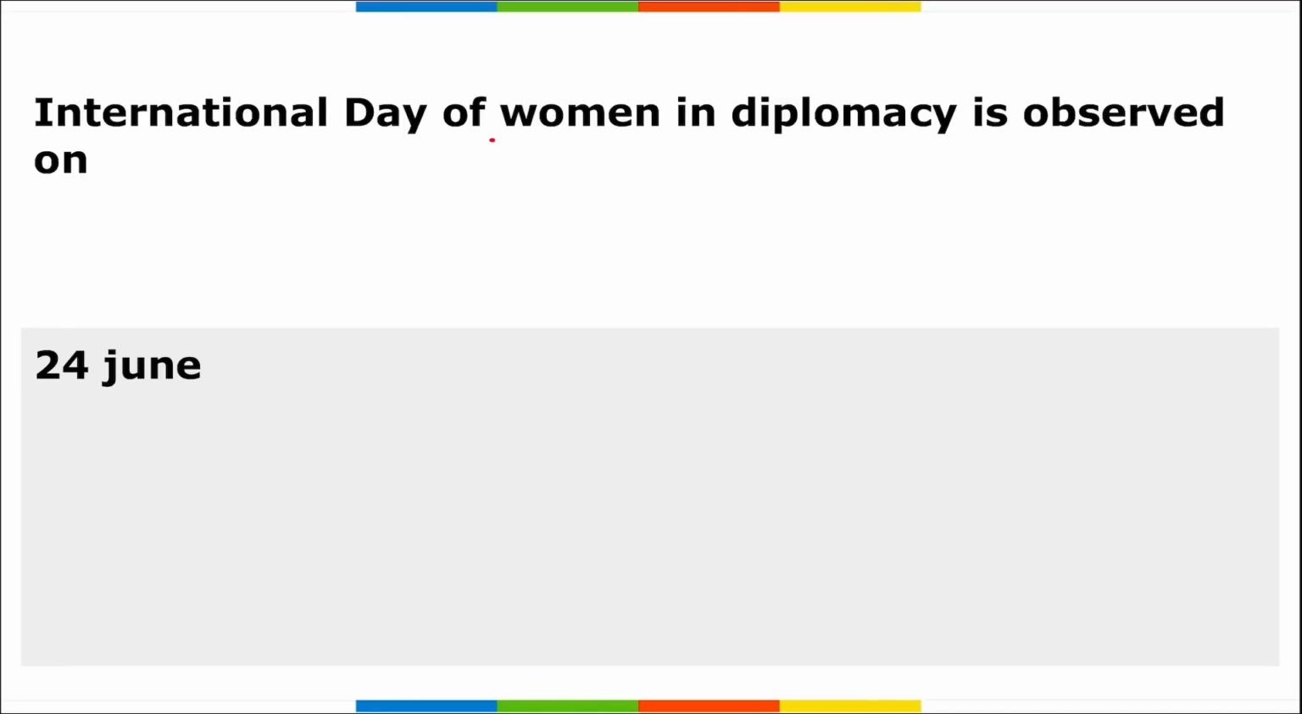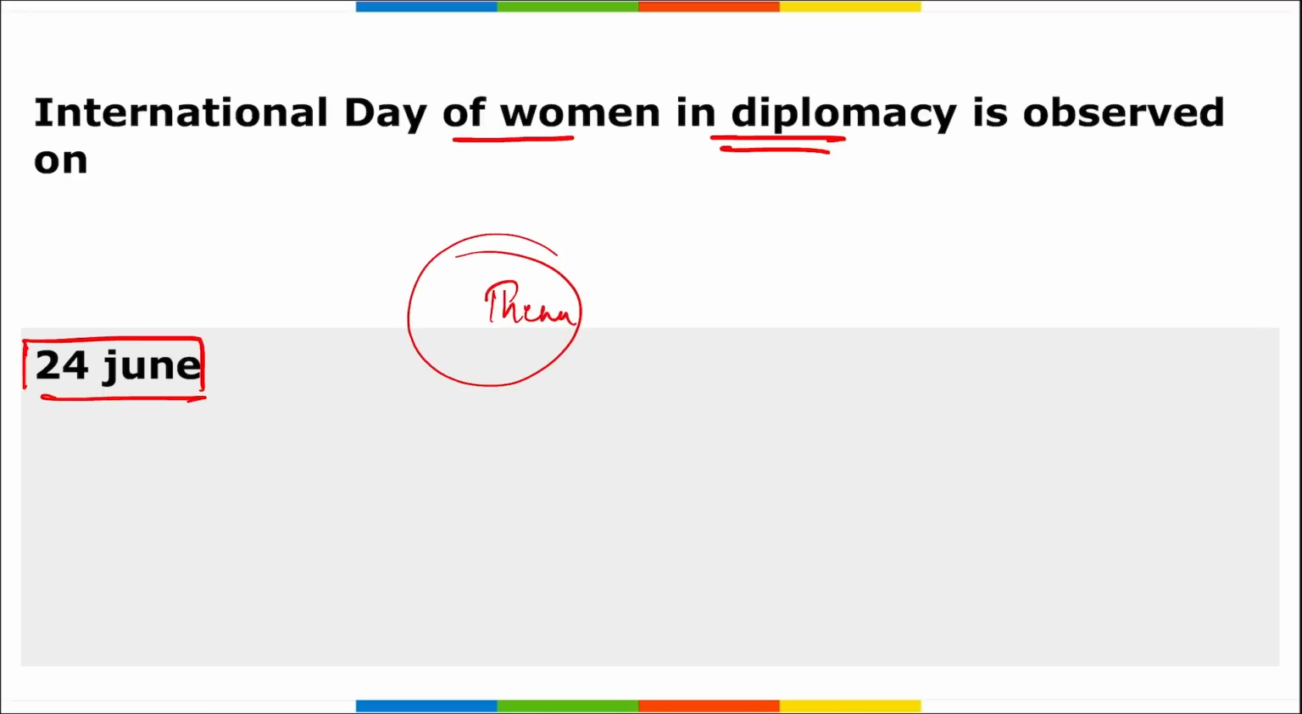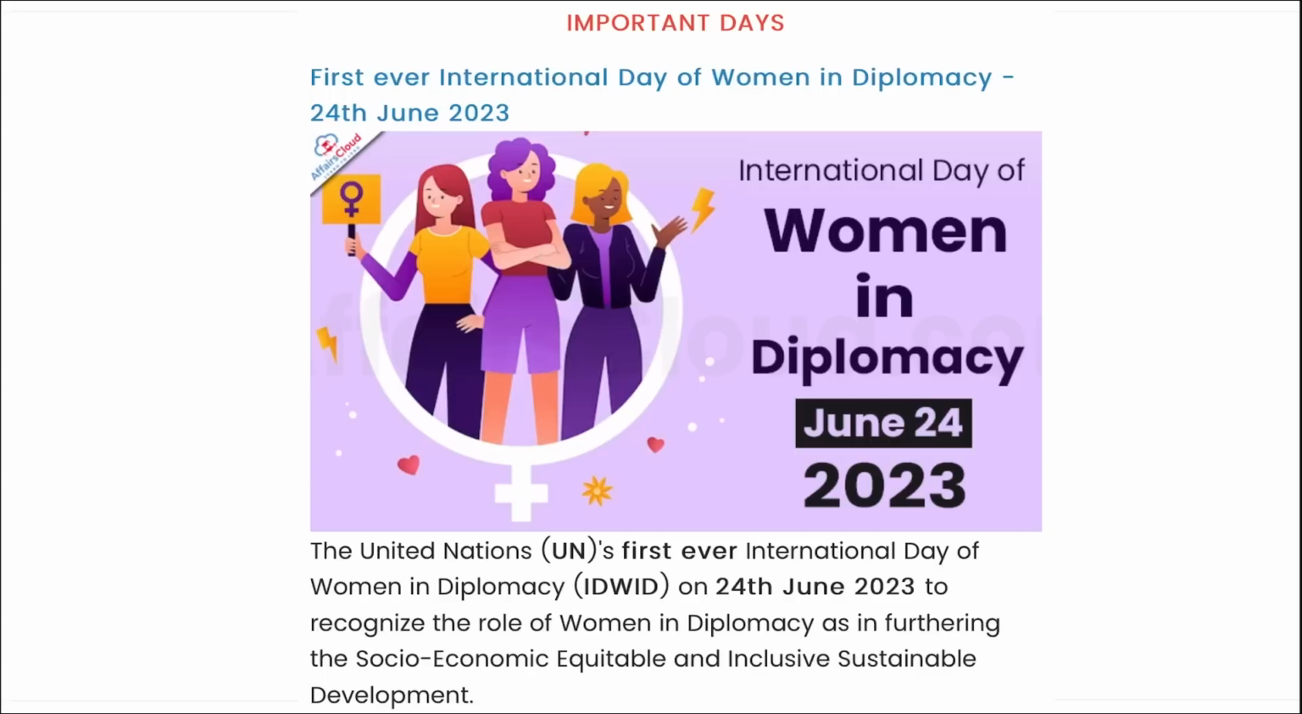Next, International Day of Women in Diplomacy is observed on 24th of June, right? And this day is observed to recognize the role of women in diplomacy, furthering the socio-economic, equitable, and inclusive sustainable development. Basically, to include the role of women in diplomacy, this day is observed, and to create awareness about the same. Then there is a theme that you need to remember for the same, that is breaking barriers, shaping the future, women in diplomacy for sustainable development.